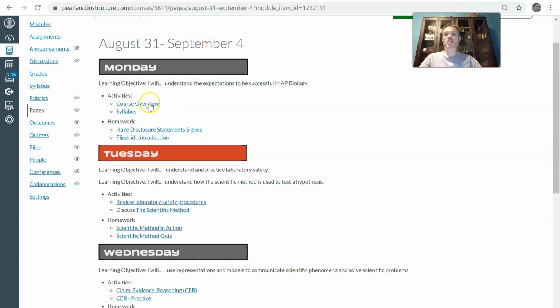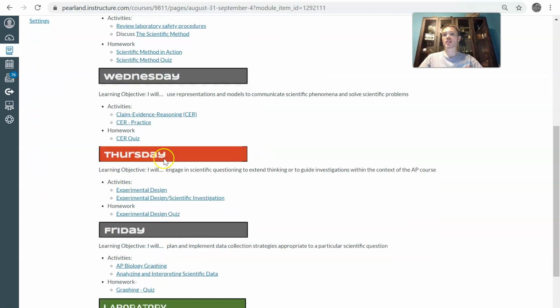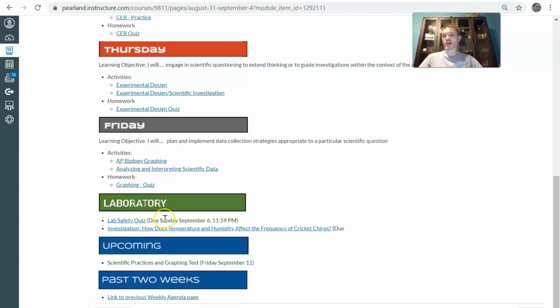So here's Monday's curriculum, Tuesday, Wednesday, Thursday, Friday, and then the lab will be at the bottom here in green, and then upcoming things that you'll be able to see. You actually have a test, not this Friday, but the following Friday, Friday, September the 11th, on scientific practices and graphing. I'll discuss more of the expectations for that particular test later this week.